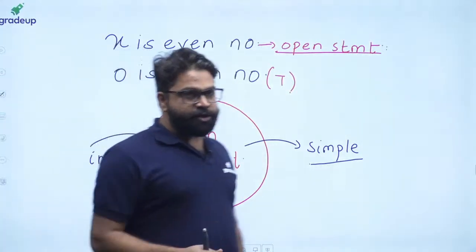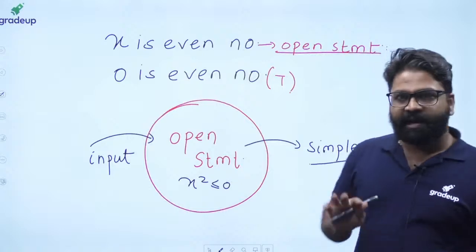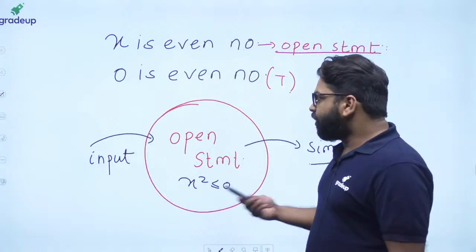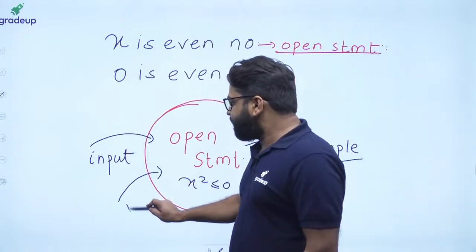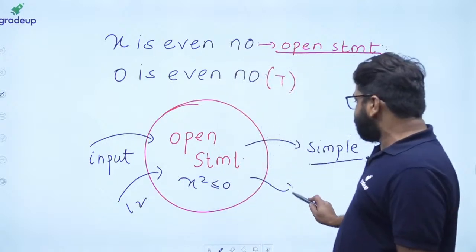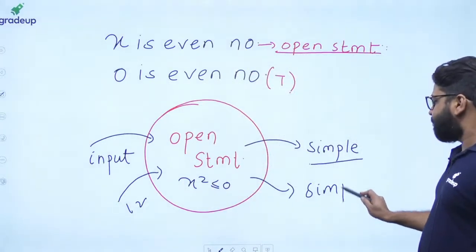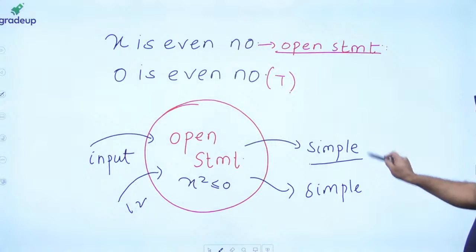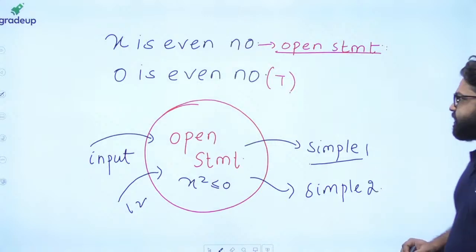Okay, sir, I understood what an open statement is and I got the idea. Sir, what will happen if I provide another input? If you provide another input, you will get another simple statement. So again, that is simple statement 1, and here you will have simple statement 2.